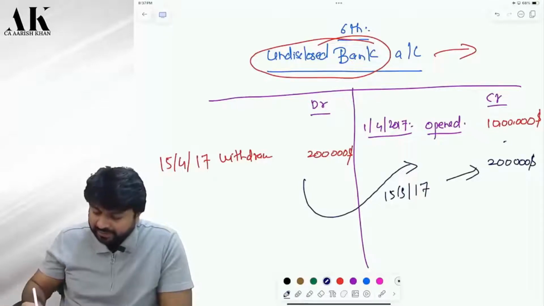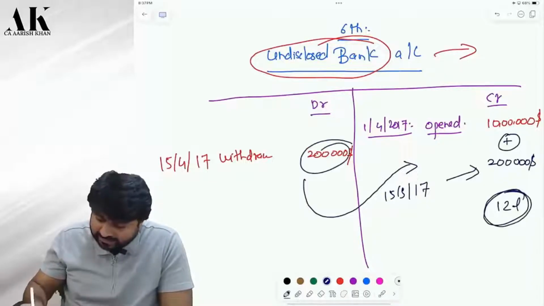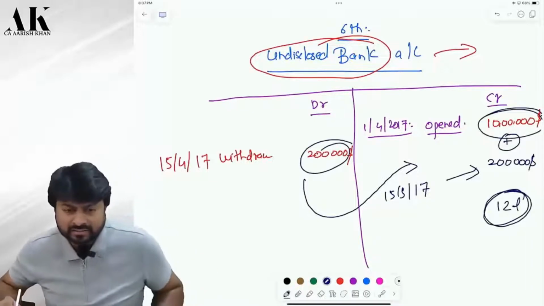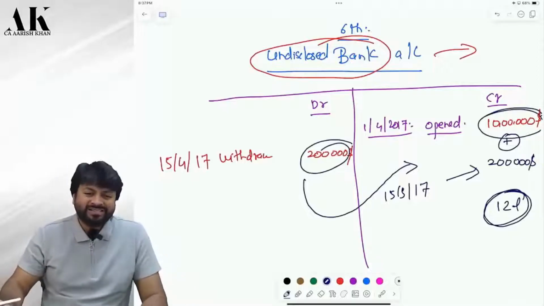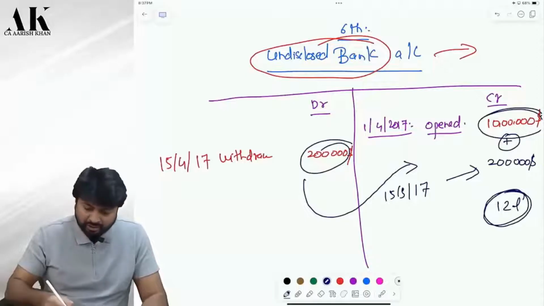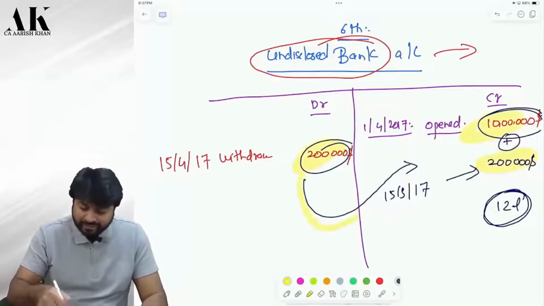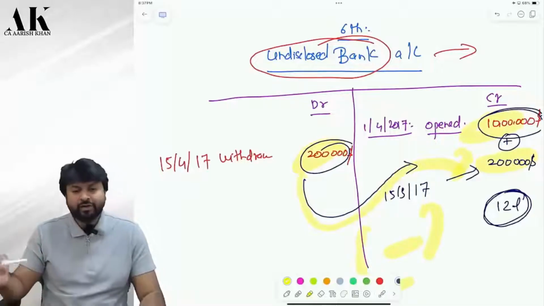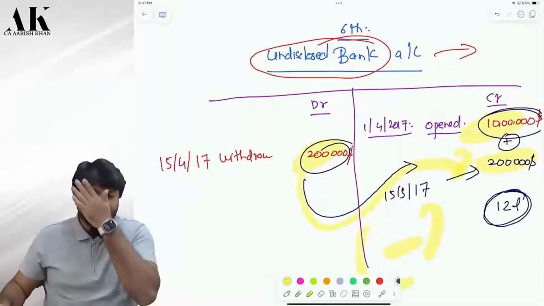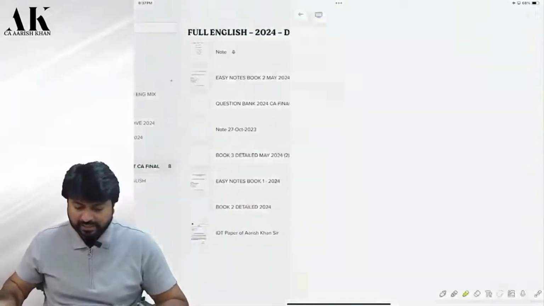Now, if I take the total of this, it will come to 12 lakhs, correct? But out of this 12 lakhs, can I say this 2 lakhs is from this only? Yes or no? So it will lead to duplication of tax or not? So the law says that if you have withdrawn money and redeposited it, that much you have to reduce. Are you clear? Check the last line.